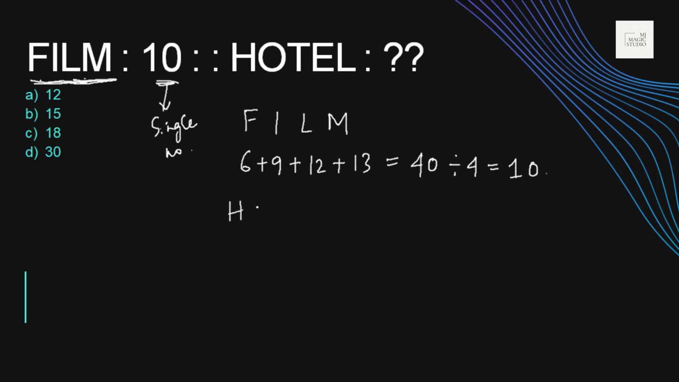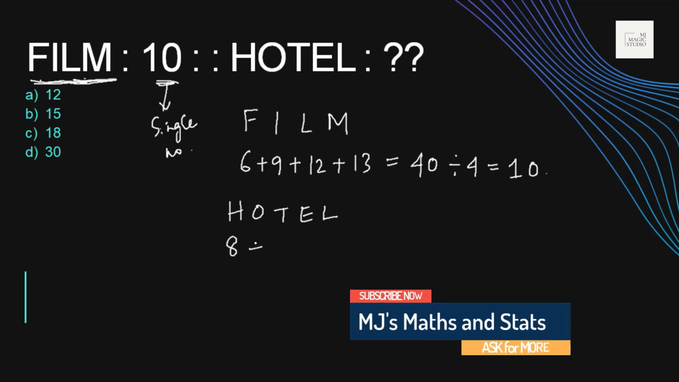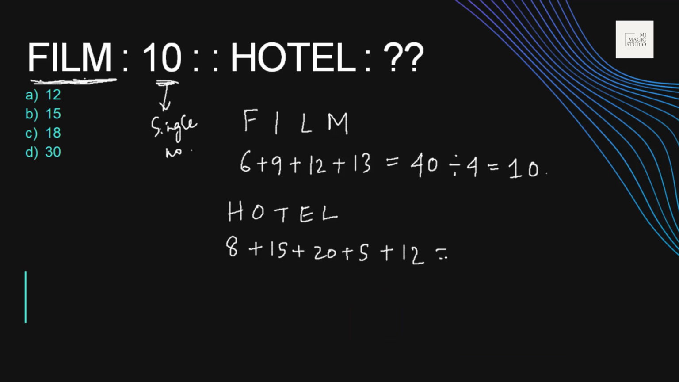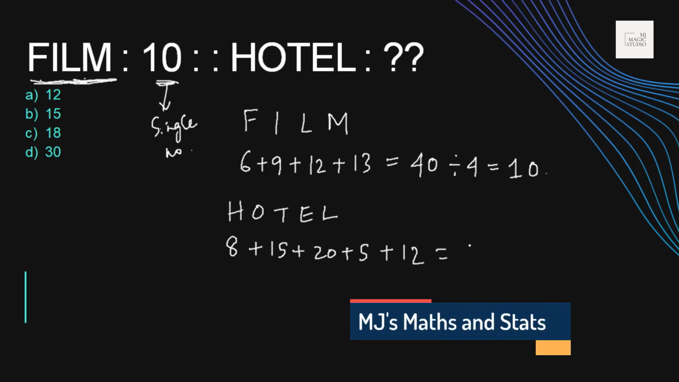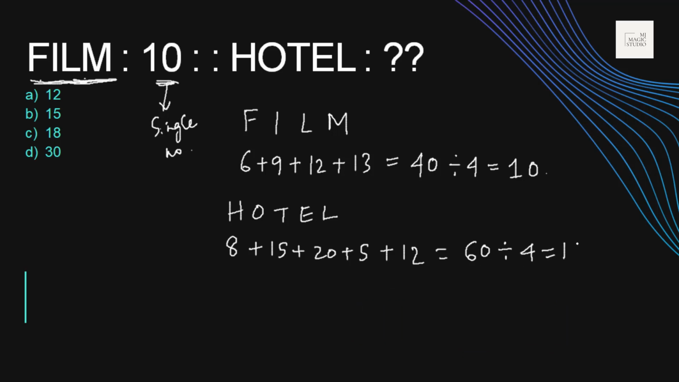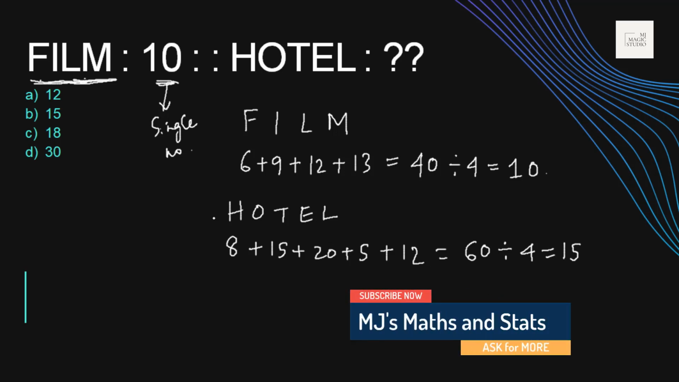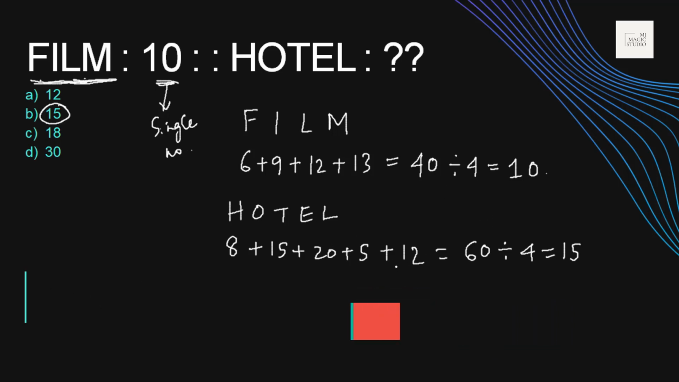Okay, let me try this out with HOTEL. H is 8, then O is the 15th one, T is 20th, E is 5th, and L is 12th. So this is 28, 30, 40, 50, 60. It's coming to 60, and if I divide this by 4 again, I'll get 15. But 15 is there. Okay, 15 is there. We can have 15 if I am dividing by 4, but it doesn't make sense. Here I am dividing by 4.